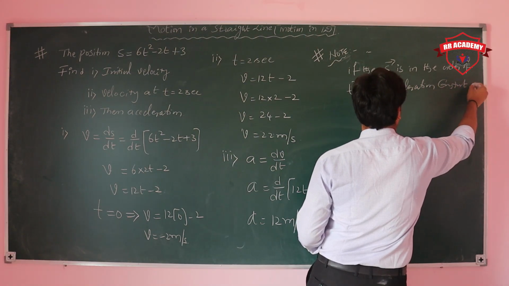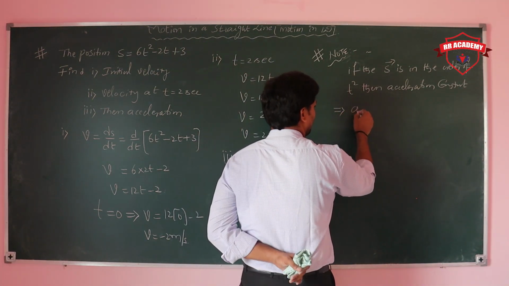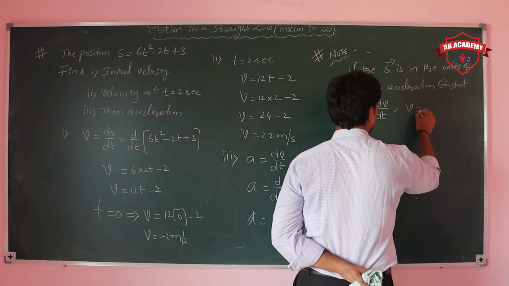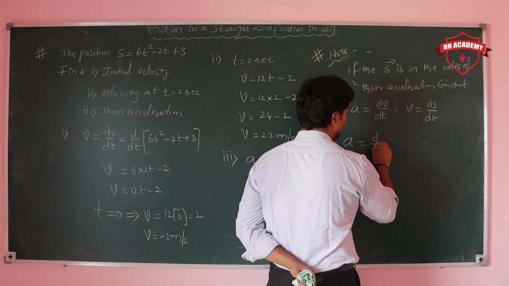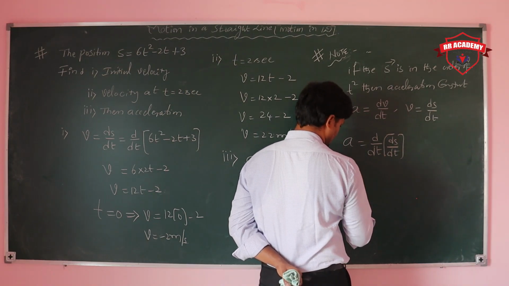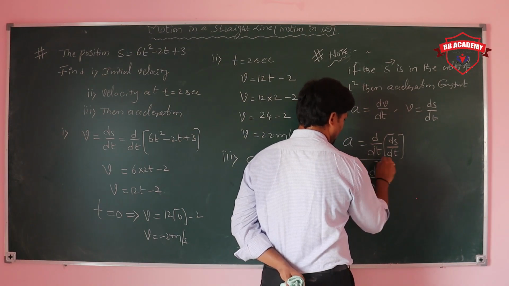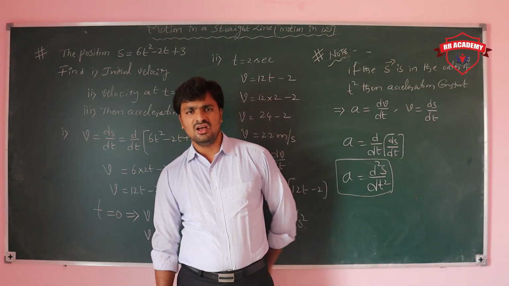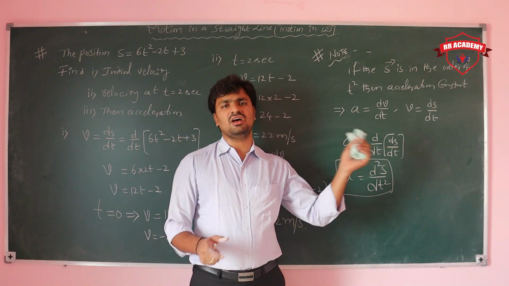Why? Because acceleration is equal to dv by dt, and v is equal to ds by dt. So that means d by dt of ds by dt, that means a is equal to d square s by dt square. It means there is a relation with the second order differentiation. Second order differentiation means whatever function you are getting, after 2 times differentiation you are getting the acceleration.